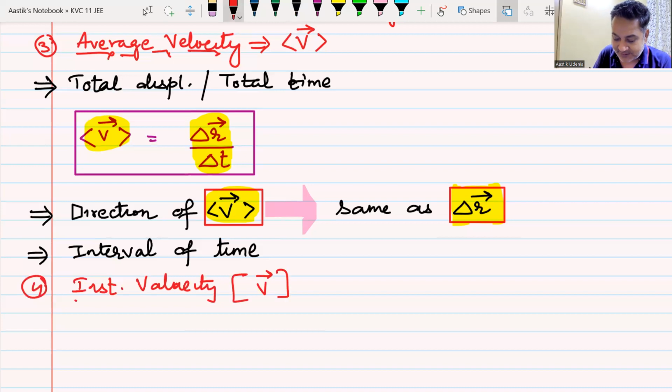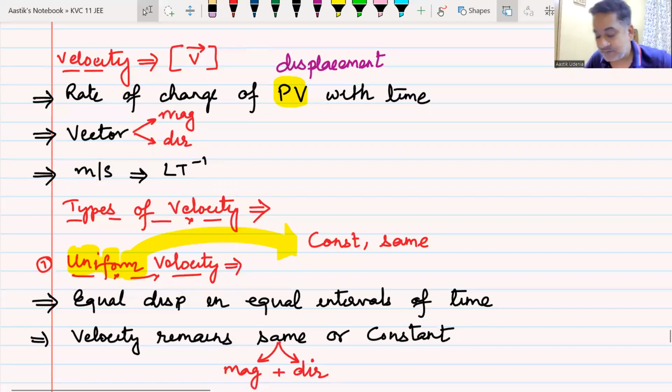And as soon as I write the same v vector here, one thing is pretty clear: whenever someone is talking about velocity, which velocity is he actually talking about? He is talking about your instantaneous velocity.